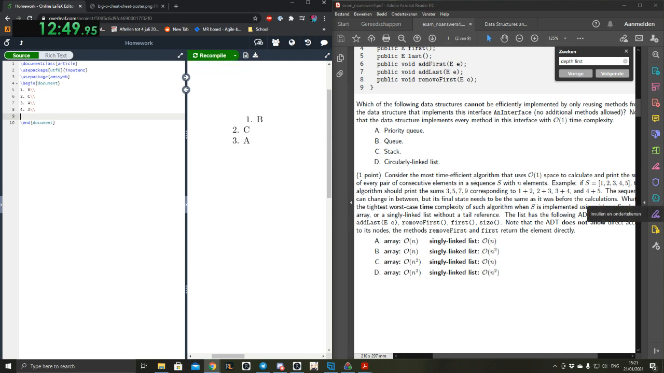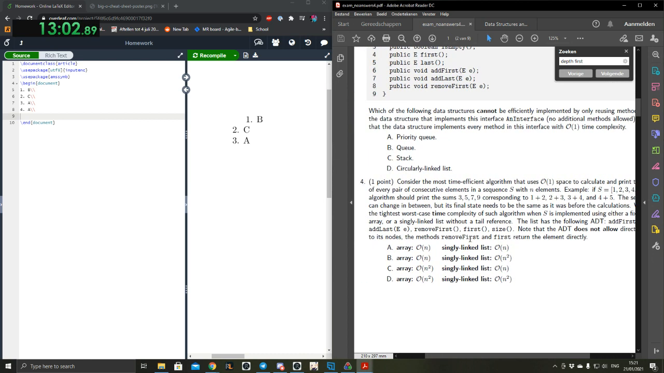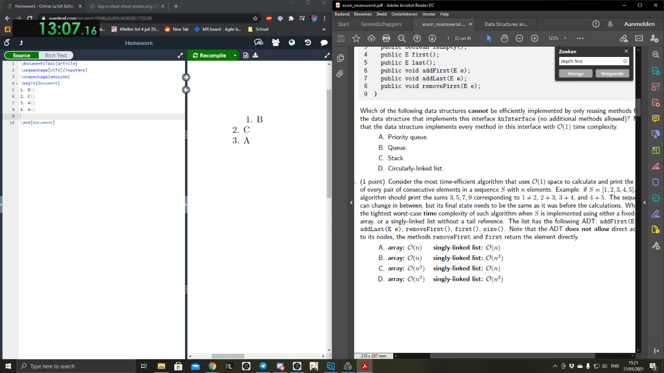There's two correct answers, both A and B. But they ask for the tightest, so it's only A. Yeah, but the answers have both A and B. I mean, yeah, I guess that you can do an O(n) implementation.